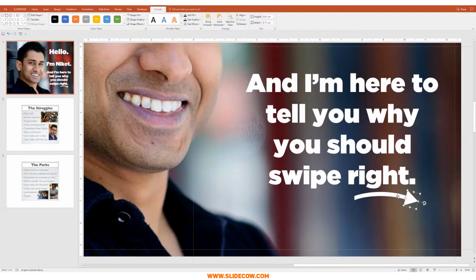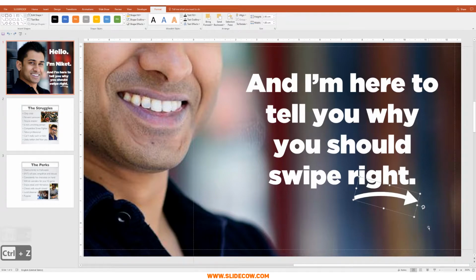So we're going to highlight both the base of the arrow and the arrowhead, select them both together, go to Format, go to Merge Shapes, and then click on Union. That way it is just one customizable shape. And I think that looks great. The next thing we're going to do is add an icon.